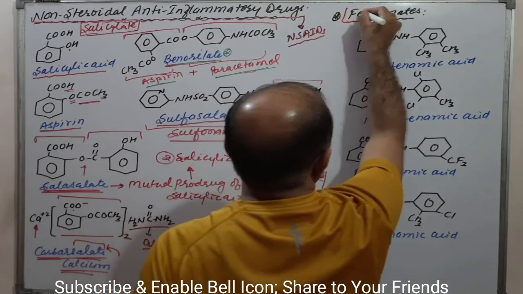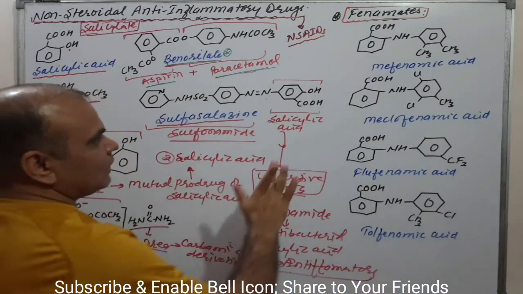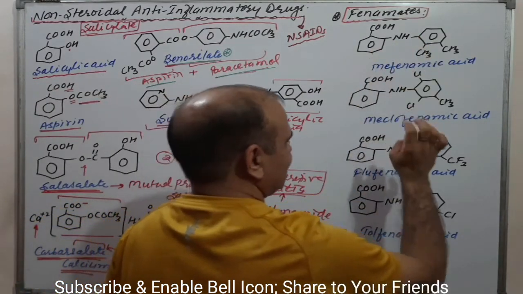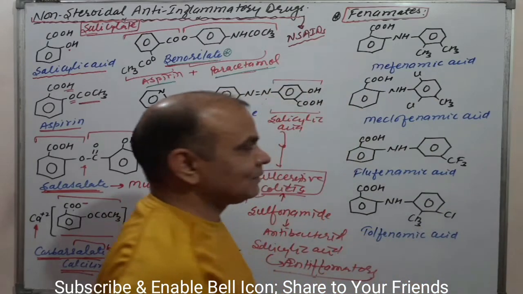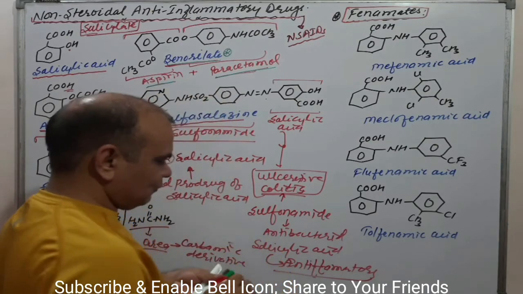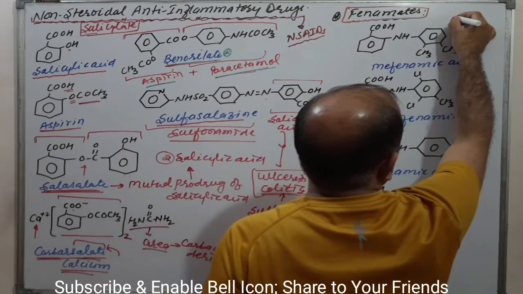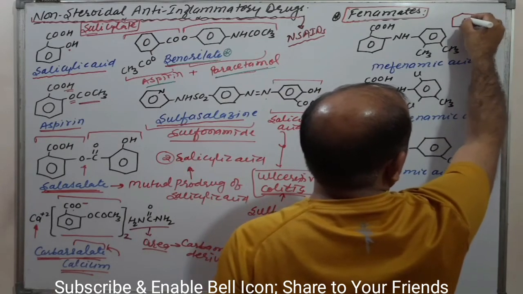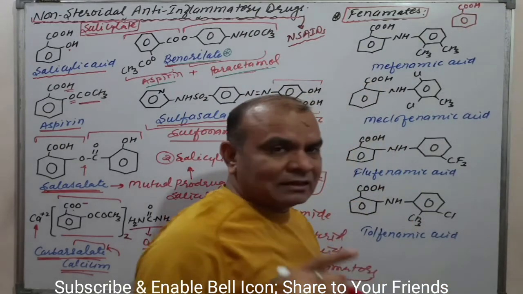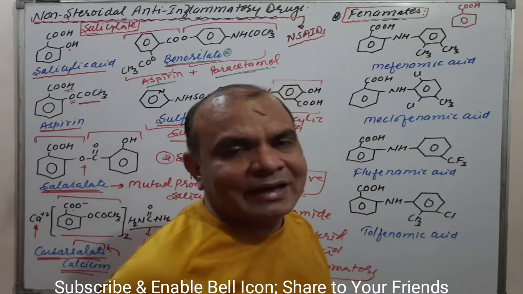What are the phenamates? Try to understand phenamate. If we discuss the structure of phenamate, then mefenamic acid, meclofenamic acid, flufenamic acid and tolfenamic acid. Try to understand here. We would like to draw the structure of phenamic acid. What is a phenamic acid? If this is the benzene ring, and I put COOH, then it is a carboxylic acid, that means benzoic acid.